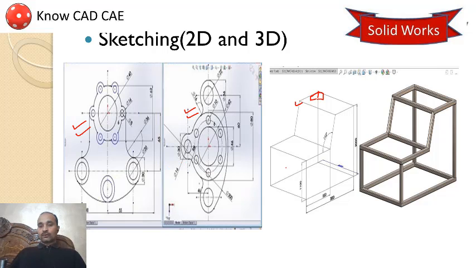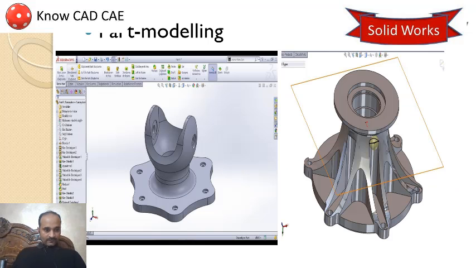It means all these angles are at 90 degrees, so you are sketching your diagrams in 3D. This type of diagram can also be created using SolidWorks. So SolidWorks provides you the capability to draw in 2D, and the capability to draw in 3D.